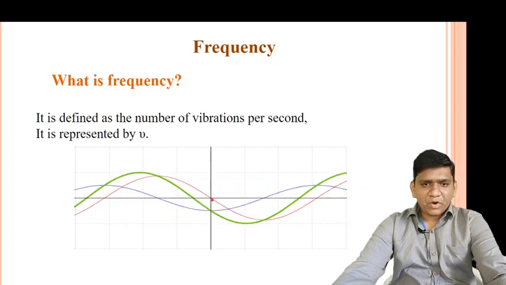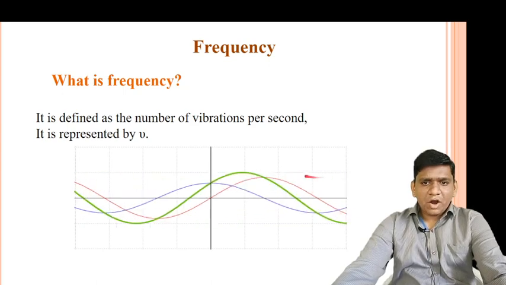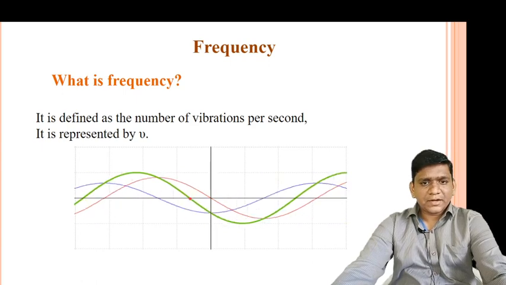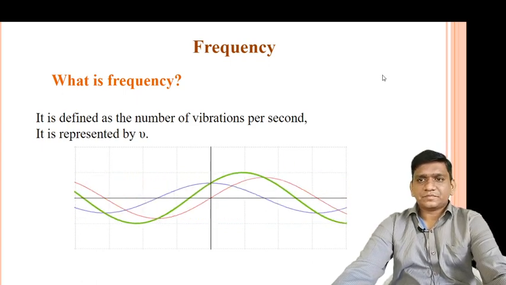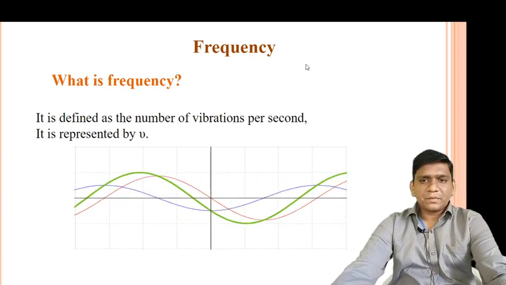This is a fixed point, and the number of wavelengths passing this fixed point per unit time is known as frequency. So frequency is the number of vibrations per second.